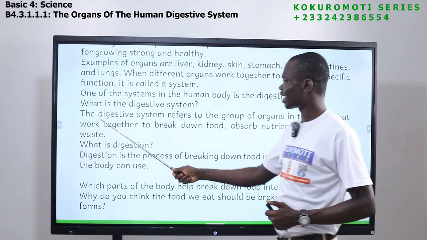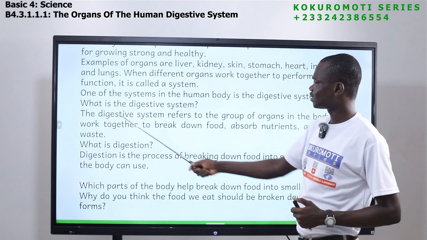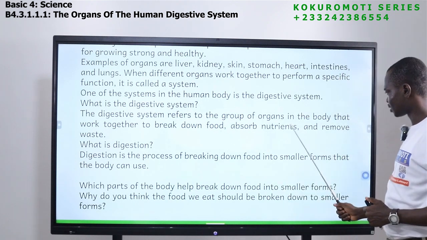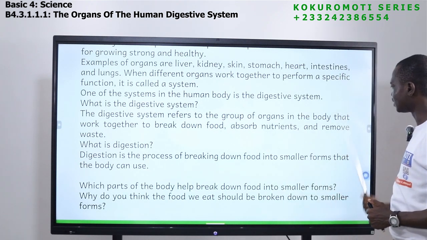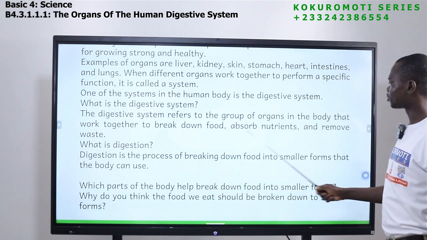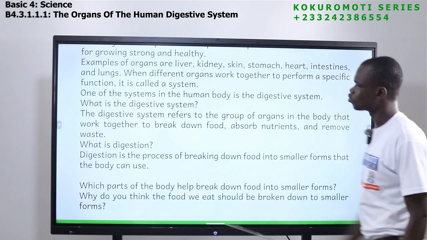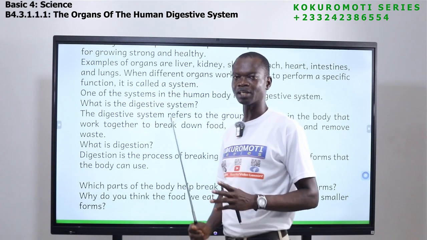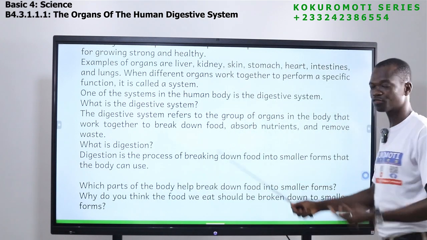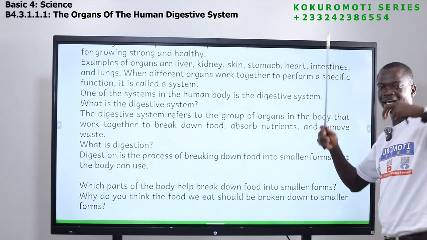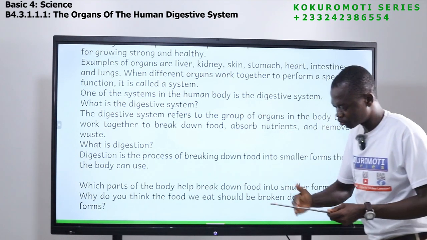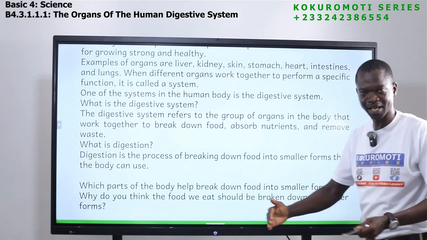Okay, so what is the digestive system? The digestive system refers to the group of organs in the body that work together to break down food, absorb nutrients, and remove waste. So the digestive system performs three key things. One, it breaks down food, the food that we eat. It is the digestive system that will break the food down and make sure the food is divided into smaller parts.